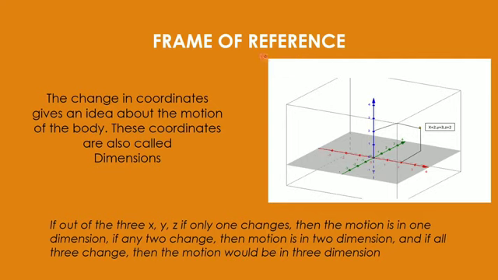Whenever we want to study whether a body is in motion or at rest, we should have a reference point with us. A reference point can be anything, like a door of your room, it can be a corner of this wall. Any point can be taken as the reference point. I can take this point also as a reference point. It means the point with reference to which I study the movement of the body, that fixed point is termed the reference point. So a reference point is simply a fixed point.